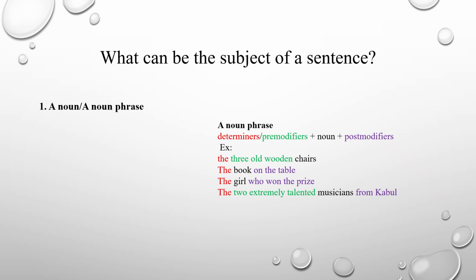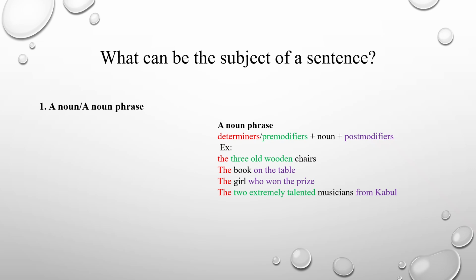In that case it is called a noun phrase. Check the three old wooden chairs. In here, chairs is our noun. Before the noun we have the determiner the and the modifiers three old wooden. These are our modifiers, and all together make up a noun phrase.